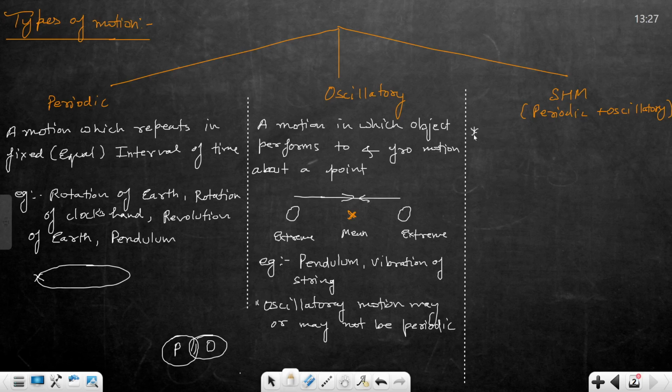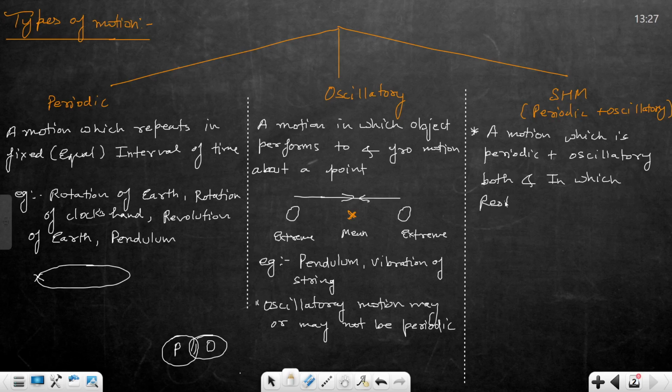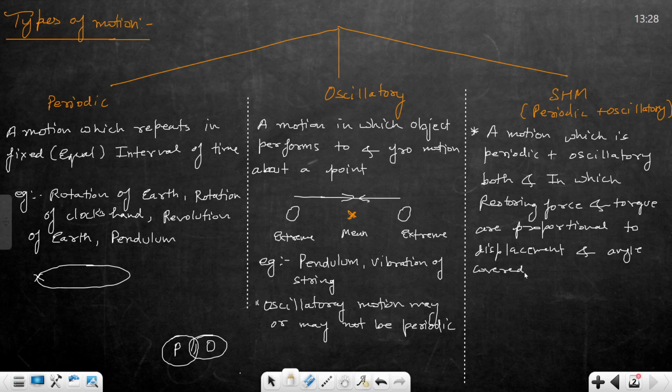Next is a motion which is periodic and oscillatory both, and in which restoring force and torque are proportional to displacement and angle covered respectively.